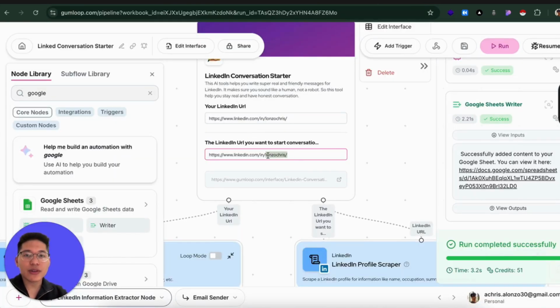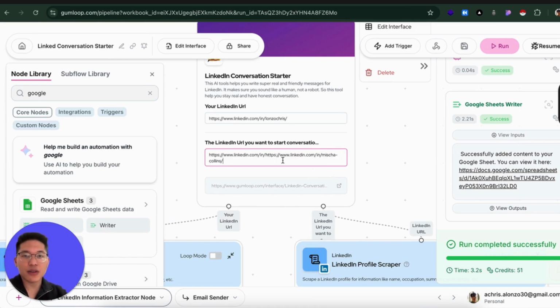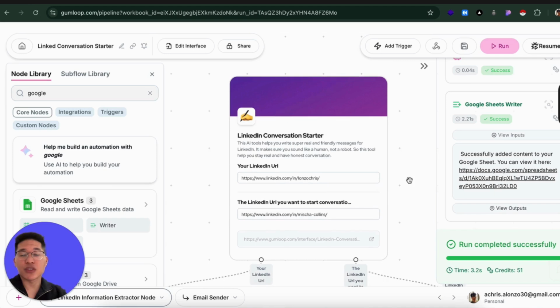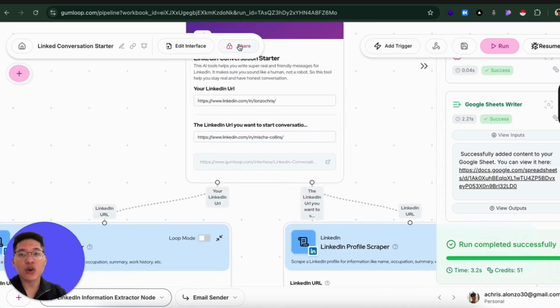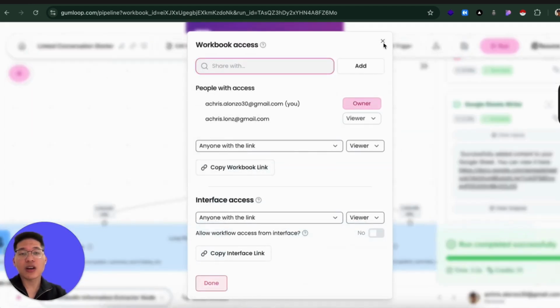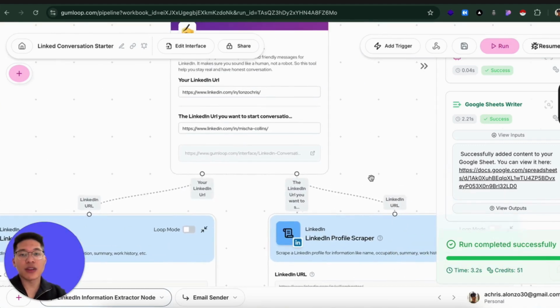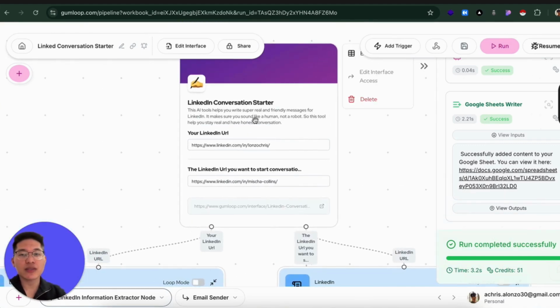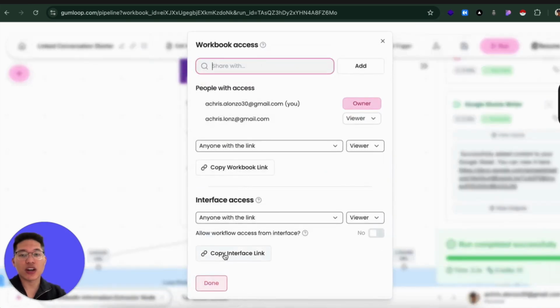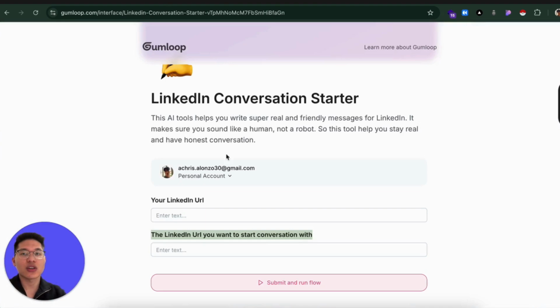If you remember this, only share this whole workbook with people that you trust. If you just want to share this with everyone else, you just share this interface link so they can use your tool and log into their own account. They're not going to use your credit.